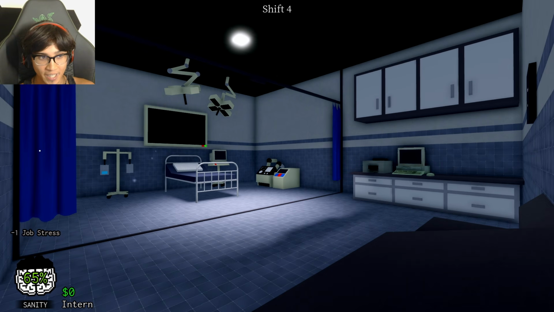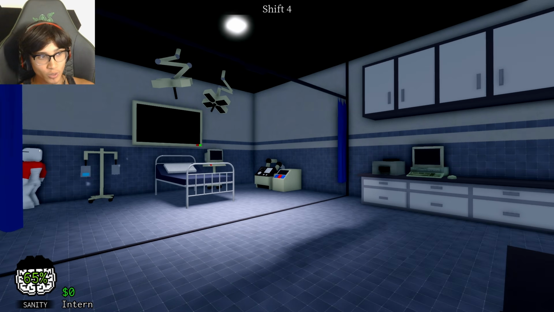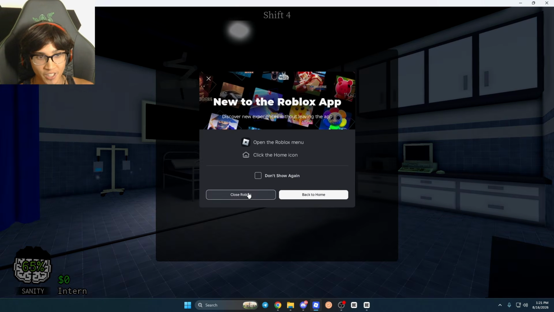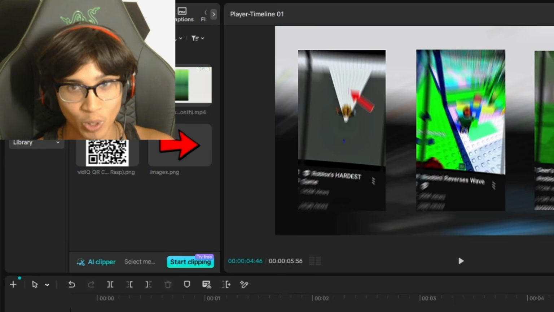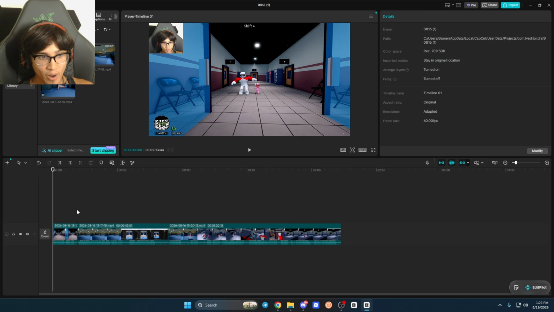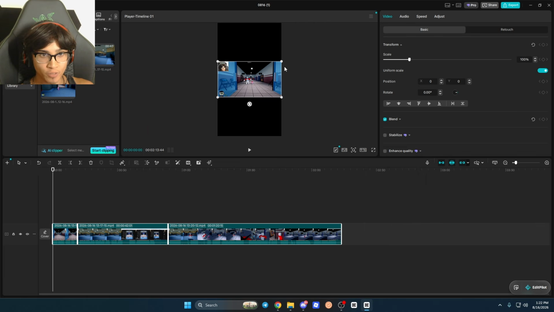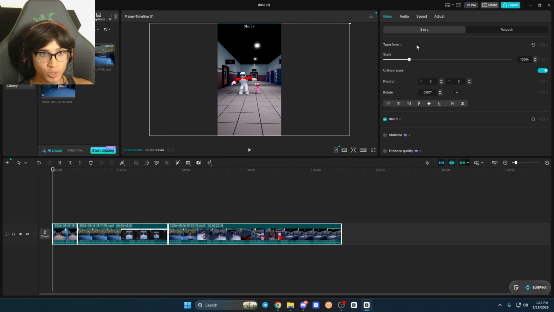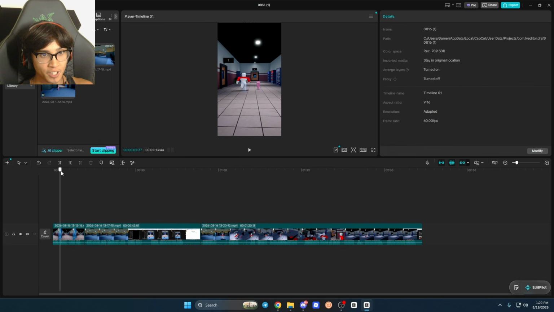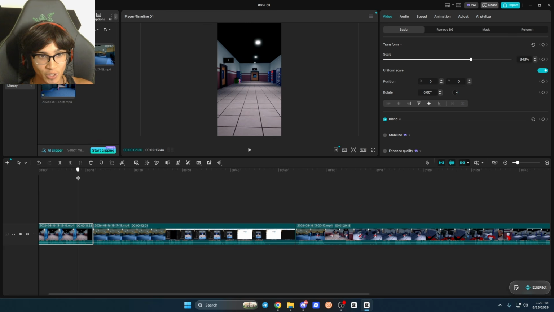All you need is the tools to do it, aka modded Roblox. But that is literally the last shot done. We are good to start editing, and editing is honestly easier than recording, so we're almost done. Okay, now I have all 3 clips in the timeline, and I'm basically going to change our aspect ratio to this vertical, increase the size a little bit so it's like that. And now I'm basically just going to cut it to whenever the clip starts and ends. This part's pretty basic. I don't think I need to explain all this for you guys.